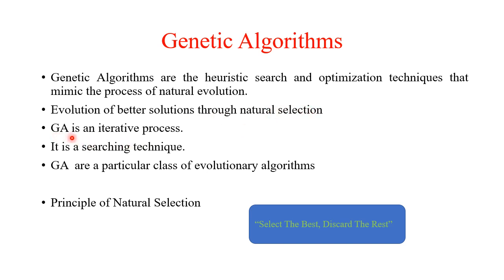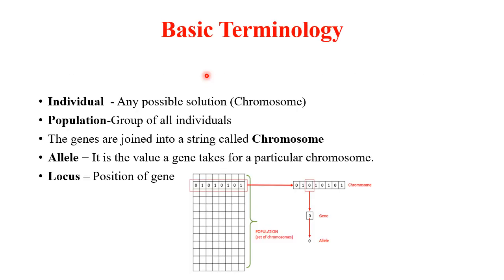Genetic algorithm is an iterative process. It is a searching technique. Genetic algorithms are a particular class of evolutionary algorithms. The principle of genetic algorithms is natural selection: select the best, discard the rest. Some basic terminology we can consider. Individual means any possible solution.